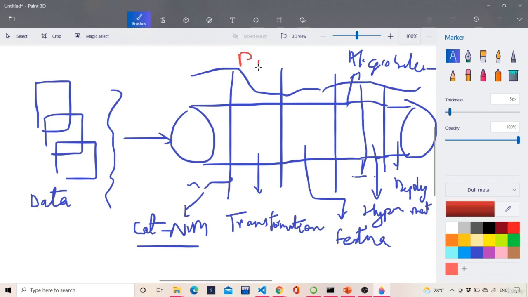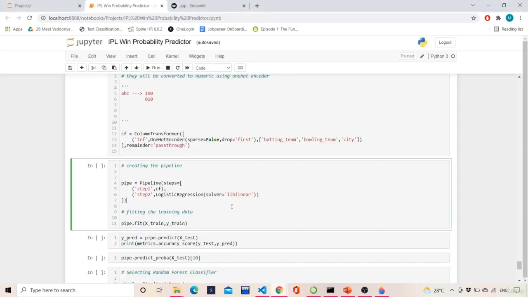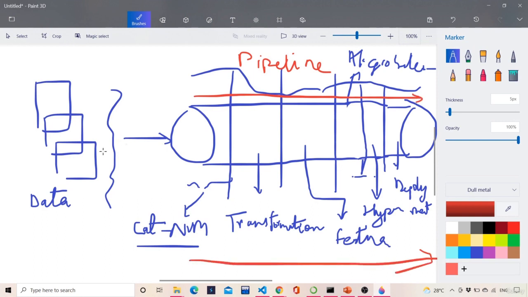So this pipeline will take in a list of tuples. Okay, as you can see, it will take a list of tuples. This is the list, and inside that list we are passing tuples. And the execution will go in one direction, from left to right. Okay, so we get the data, and we will load the data into this pipeline.